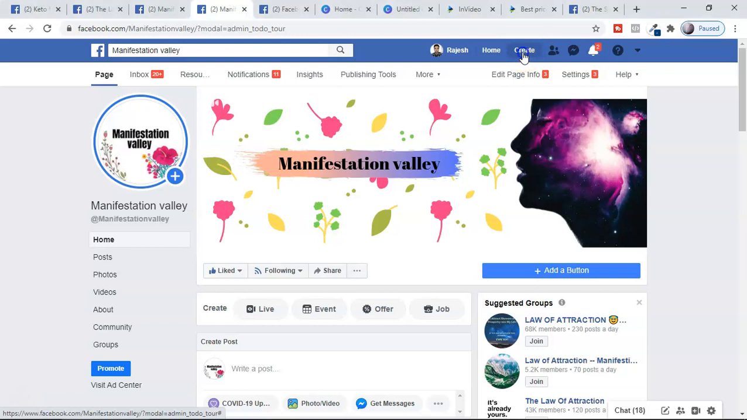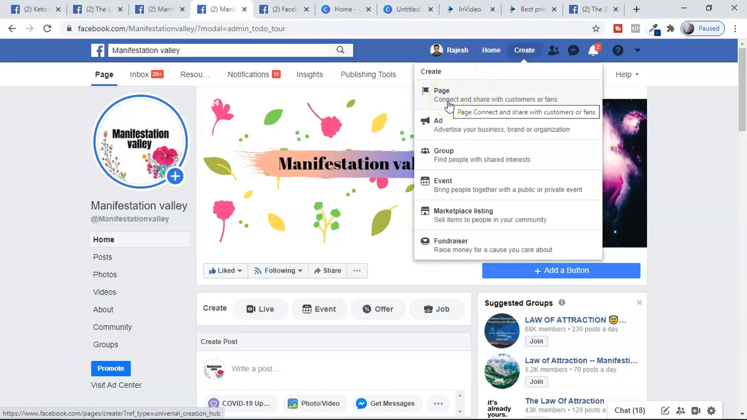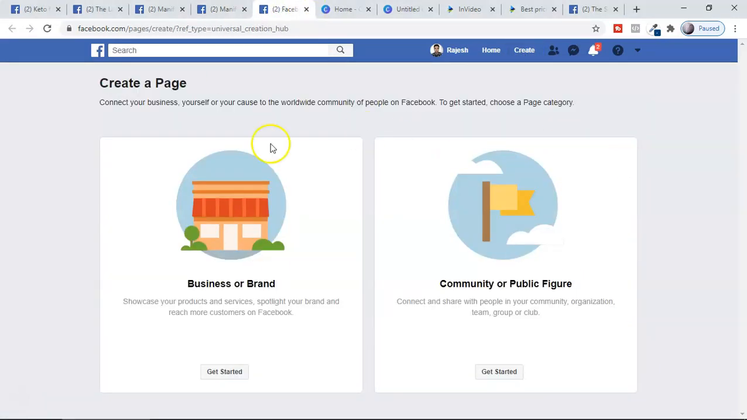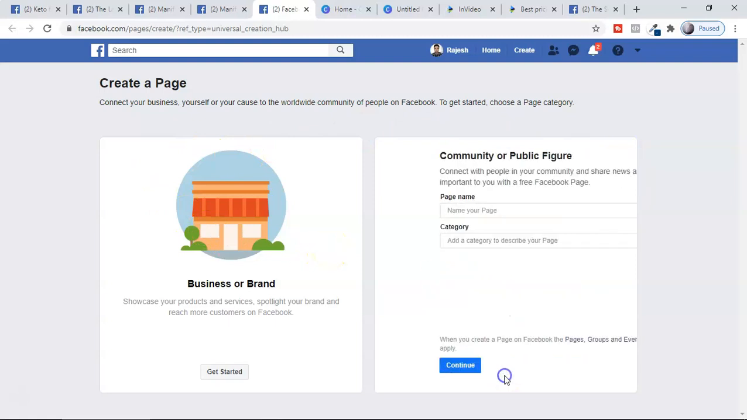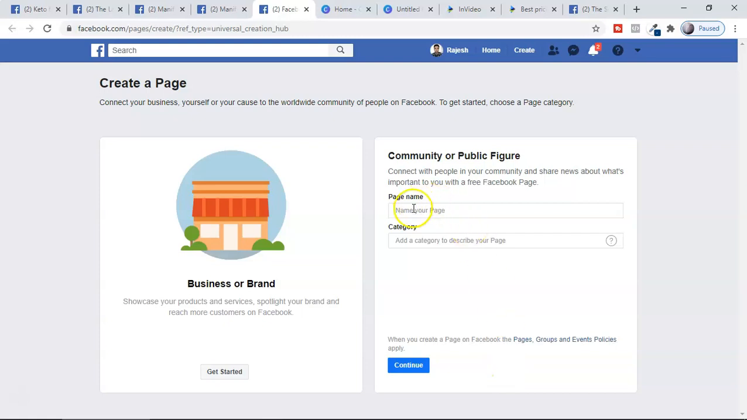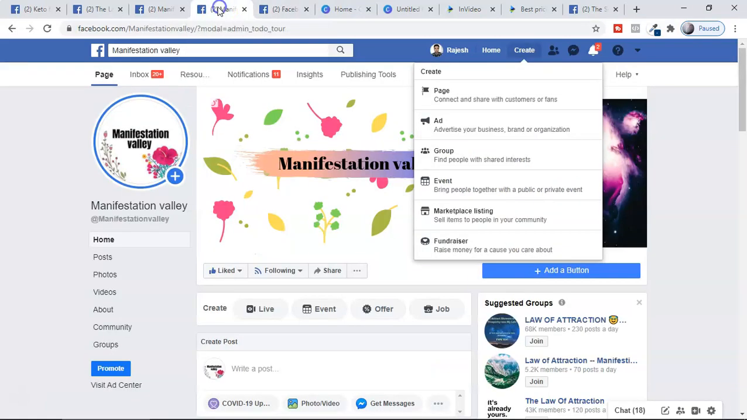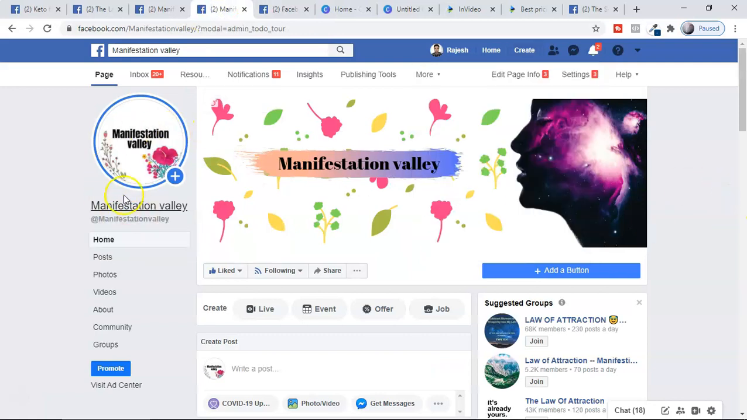And to create a page, click here, create, and select page. Okay, and if you select this, it will show you how to create it. So I'm not getting into how to create a page, which is very easy. Here you can select get started, name your page, name the category, and you can continue from there.